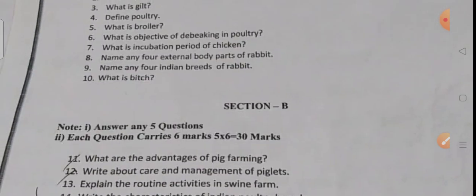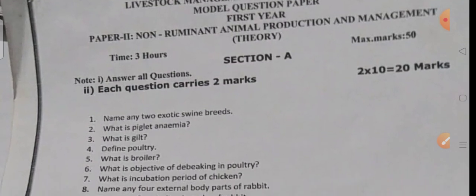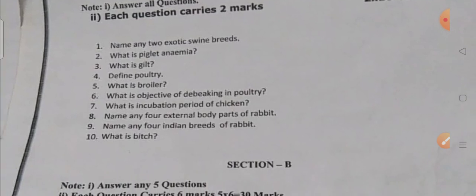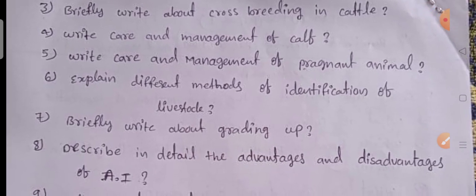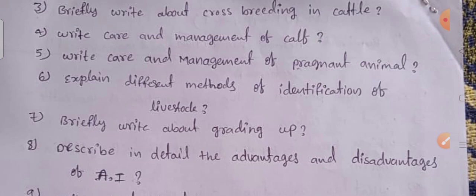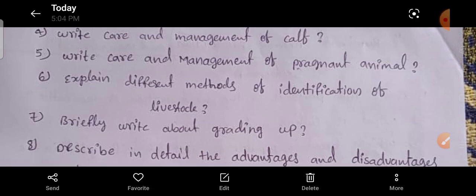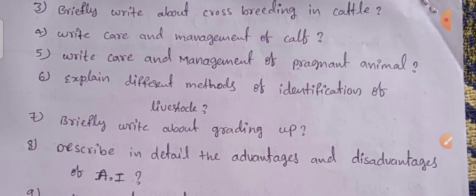So next, coming to one more. Up to here, it's clear now. So these are the only important topics.